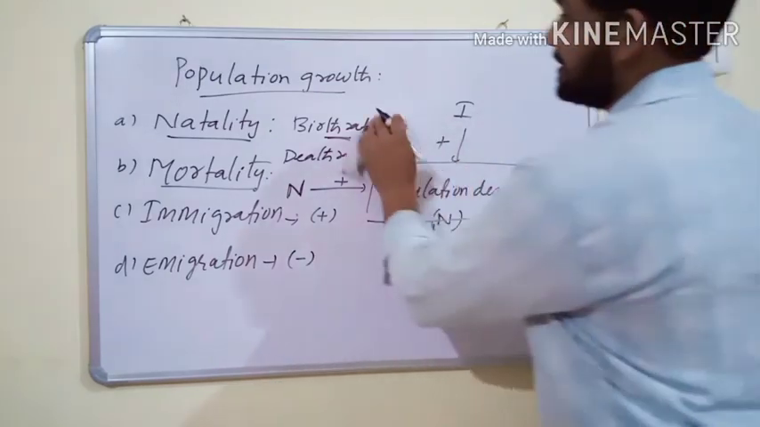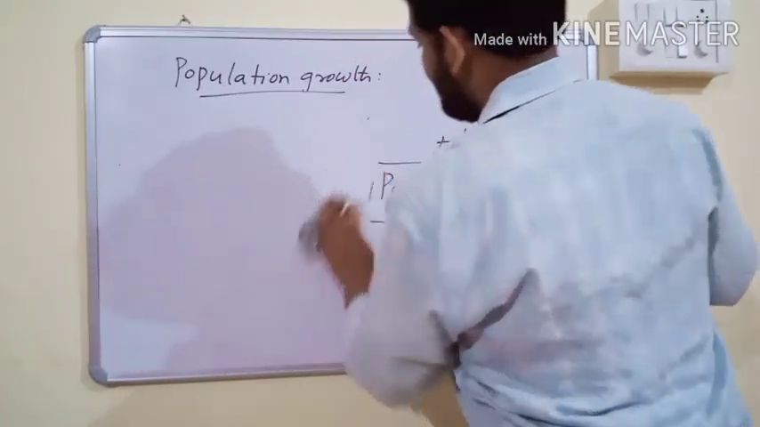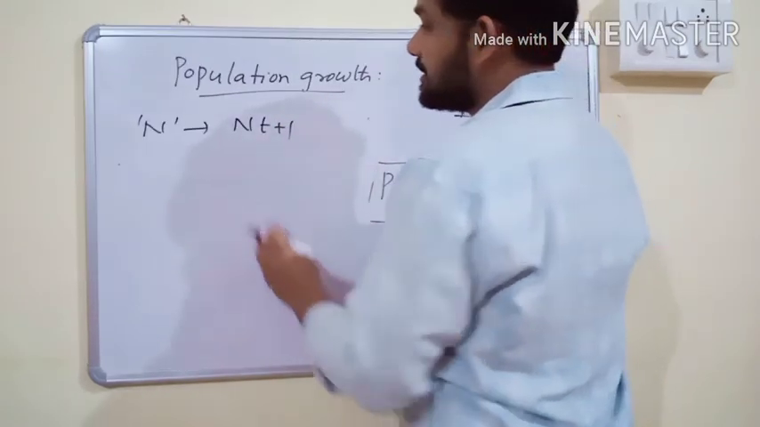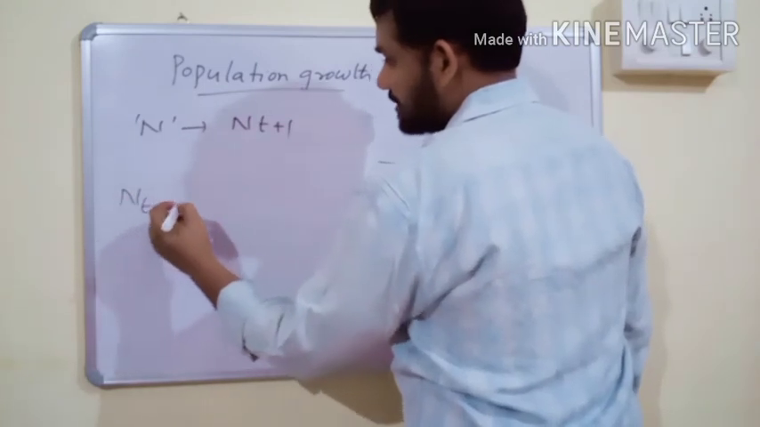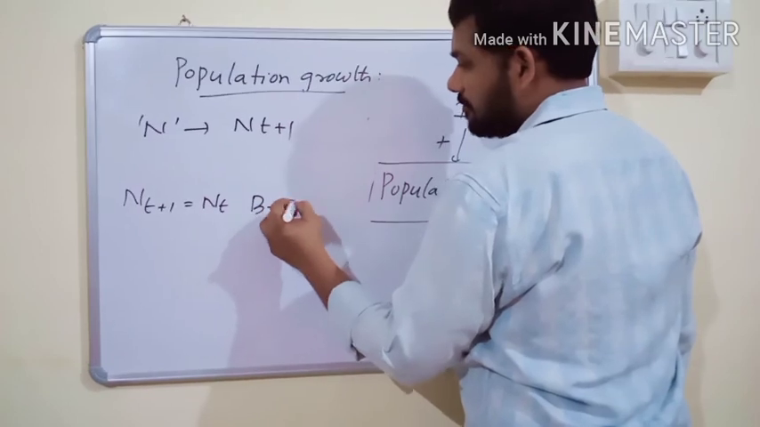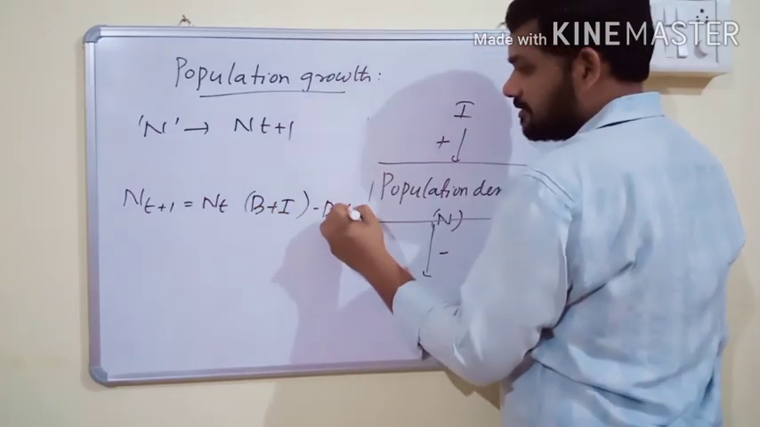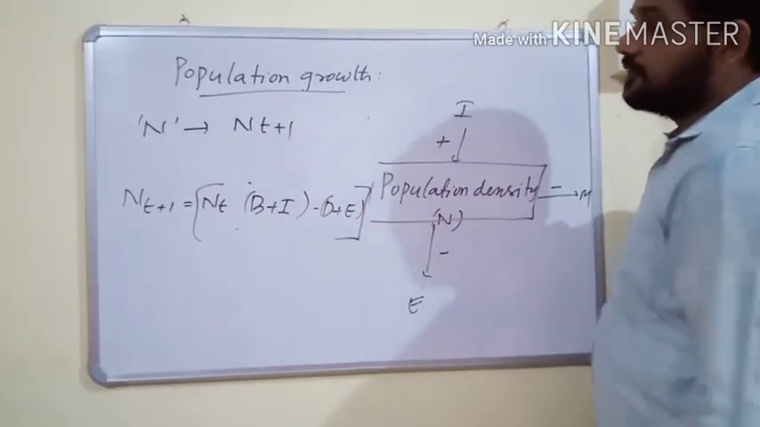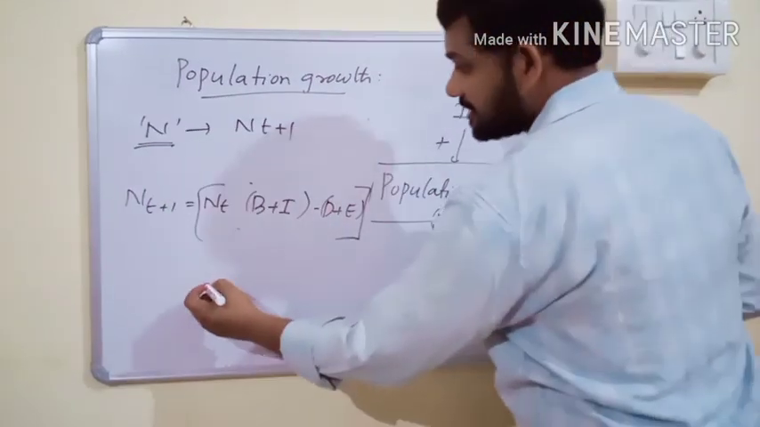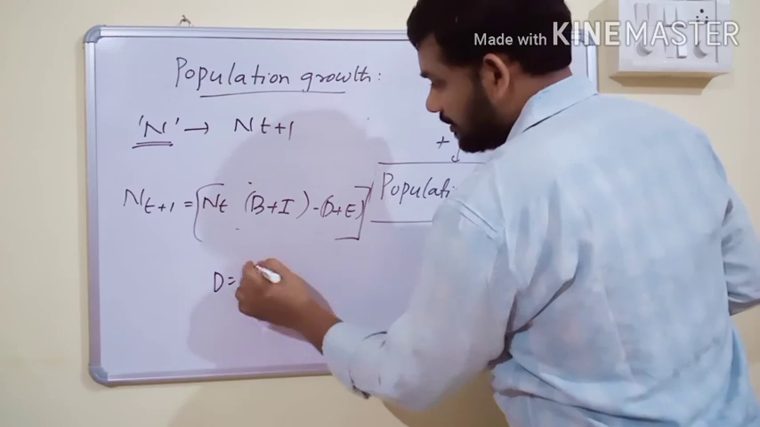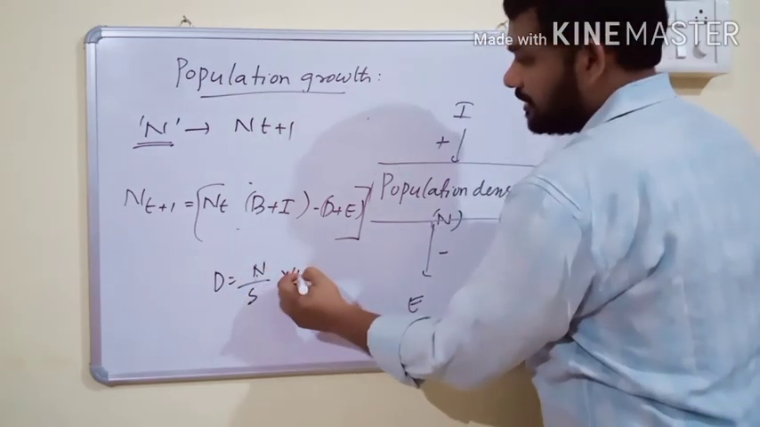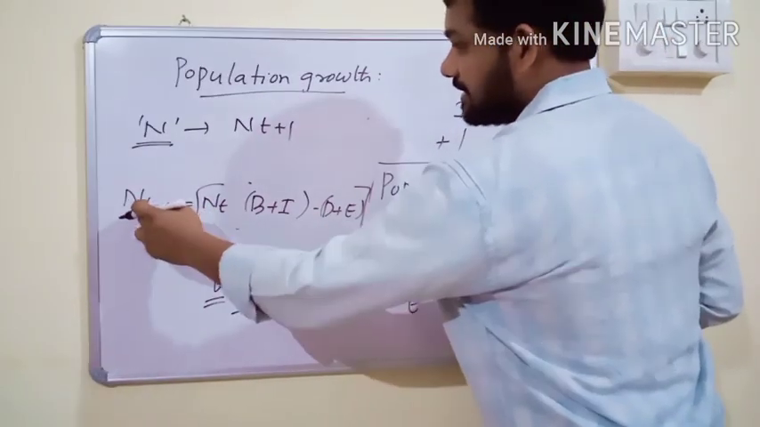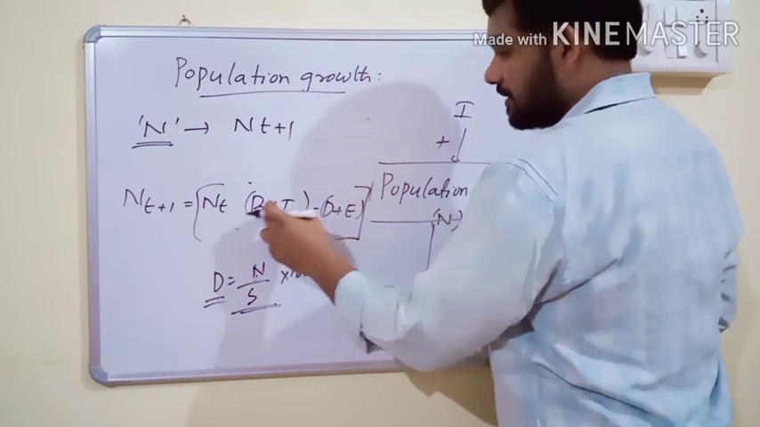If the population density at time t is N, then what is its density at time t plus 1? That is N(t+1) equals N(t) plus births plus immigration minus deaths plus emigration. So this is the equation for population density at time t plus 1. Population density means the total number of individuals per unit space, multiplied by 100. If the population density at time t is designated as N, then its density at time t plus 1 is N(t+1) equals N(t) plus births plus immigration minus deaths plus